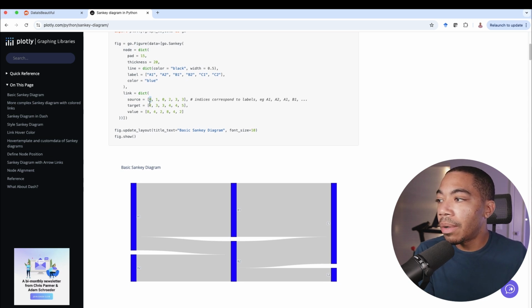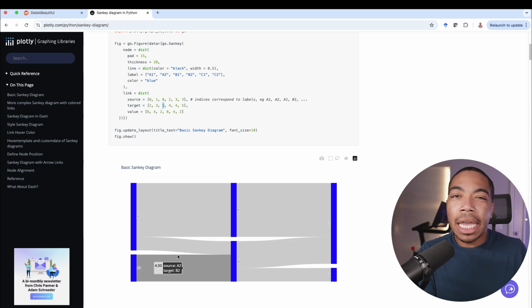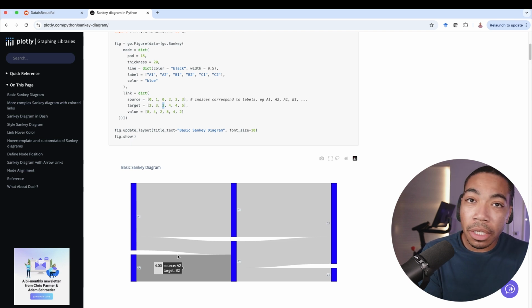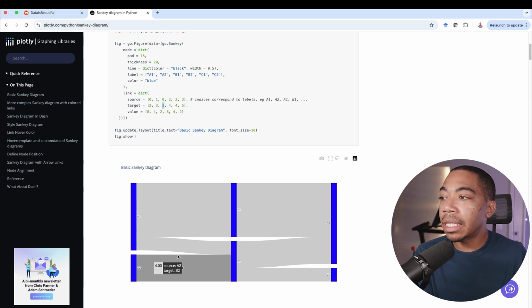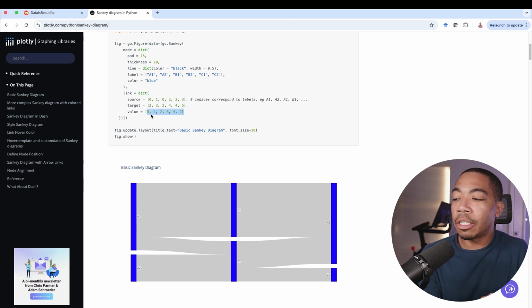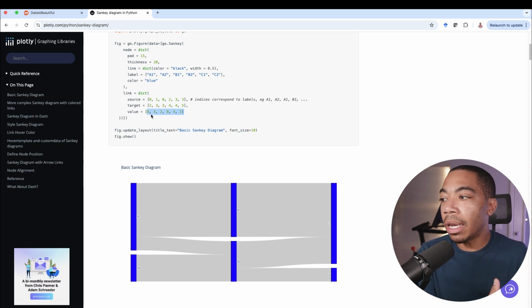So source 0 is going to flow into target 2, and then source 1 will flow to target 3, but also source 0 flows to target 3 as well. And so you can see how this being 0 is going to flow into B1 and B2. And this is how we can now generate these workflows. In a way, this is somewhat analogous to a parallel coordinates plot, which I've shown before, and I might show again in this context. And then the size of these bars, these flow diagrams, is the values here. So of course, you would expect this to probably get smaller if you have a process where we're subdividing, but can also get larger if things are being aggregated or summed up into a larger number.